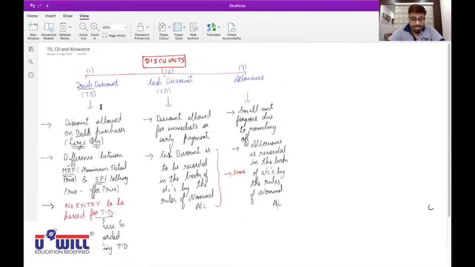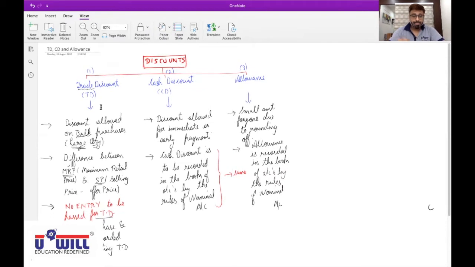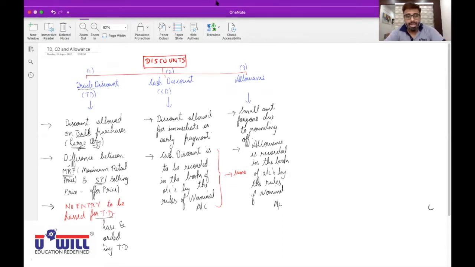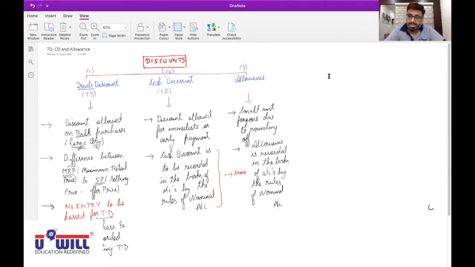Is it visible? Yes. You can zoom it at your end and see, is it clearly visible if you want to write anything? Yes, sir. Okay, so I'll give you 10 minutes. Write it down fast.